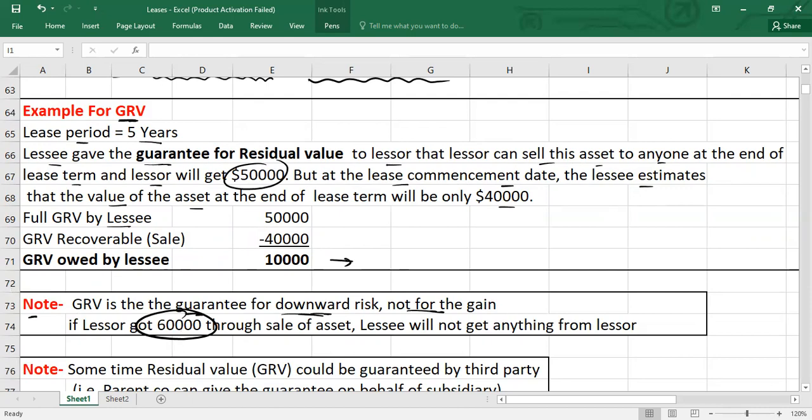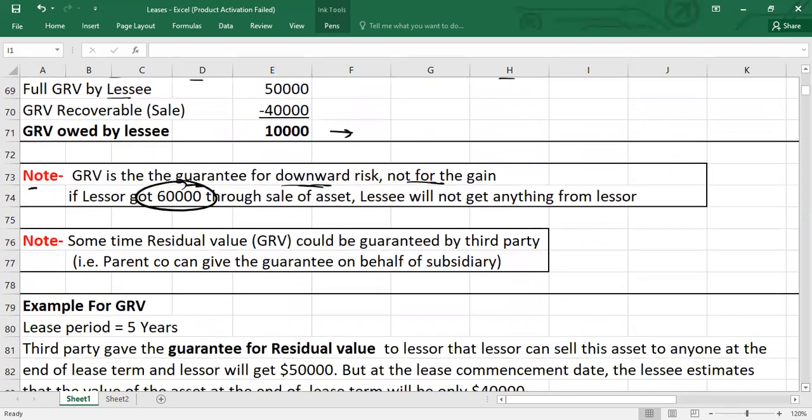So here we go now, guys. Another note: there are actually four terms. First is GRV, guaranteed residual value by lessee. This is one term, and you have to be clear with this wording, because in different scenarios we will use different values. Then we have GRV owed by lessee, which is different.